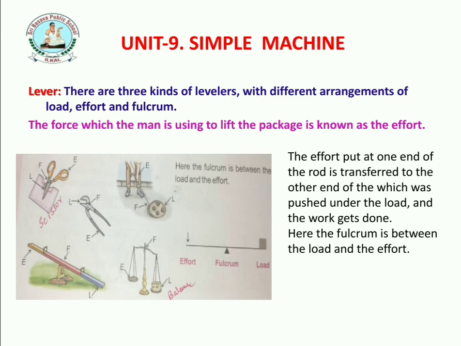The effort put at one end of the rod is transferred to the other end, which is pushed under the load, and the work gets done. Here the fulcrum is between the load and the effort.